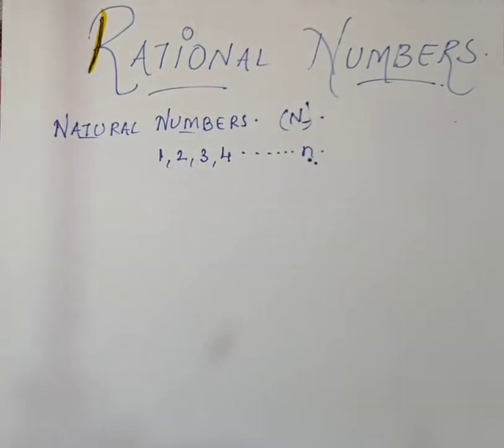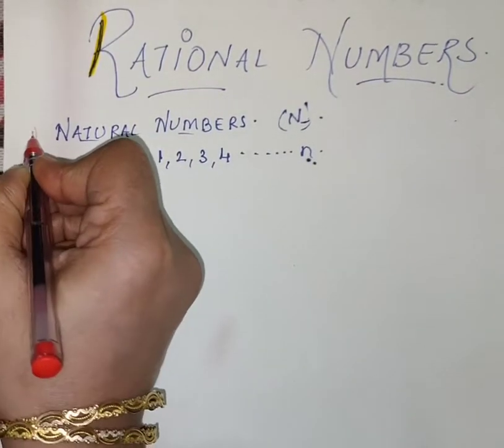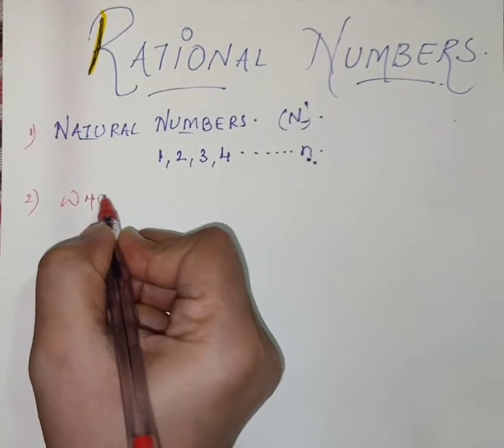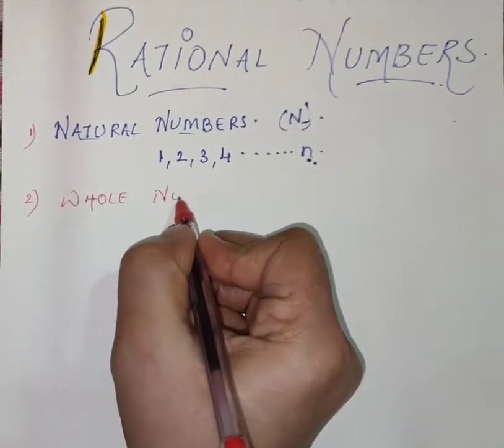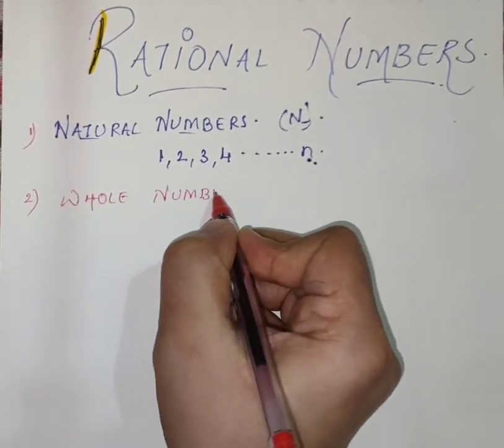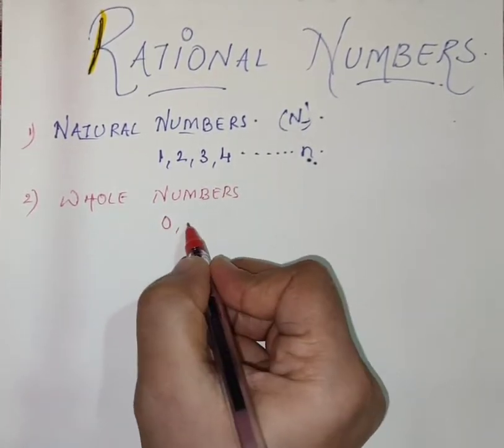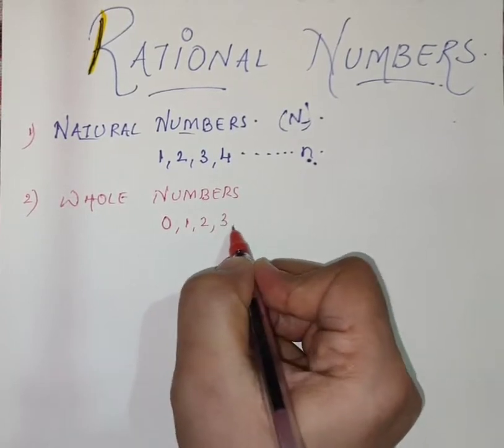Next is whole numbers. Whole numbers, students, start from 0, and the rest is included in natural numbers.